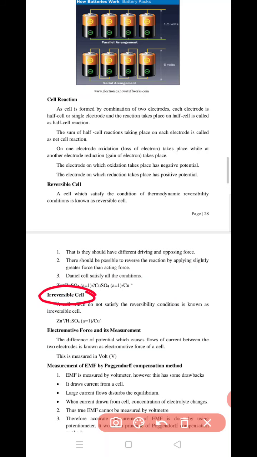Now, irreversible cell. What is an irreversible cell? A cell which does not satisfy the reversibility condition is known as an irreversible cell. These are very small terms which are useful to learn for clearing the basic concepts of electrochemistry.